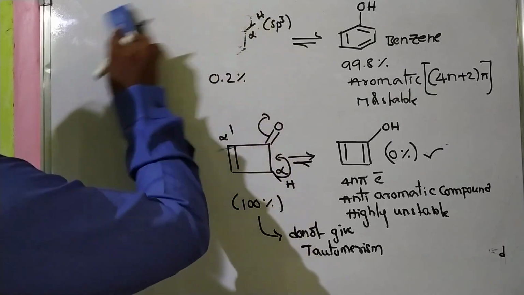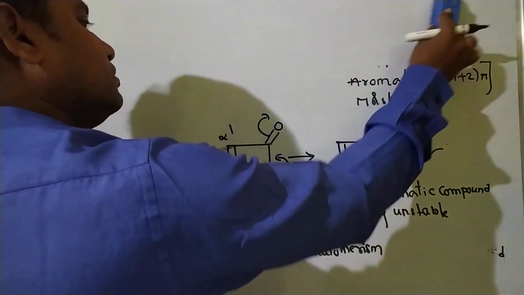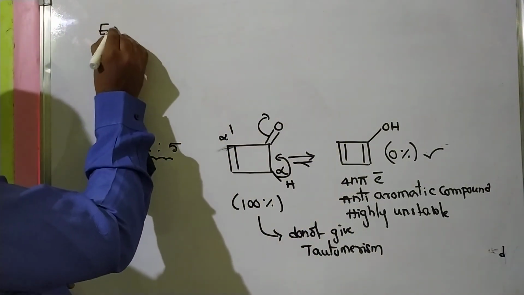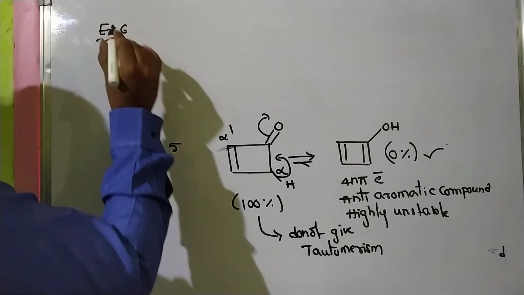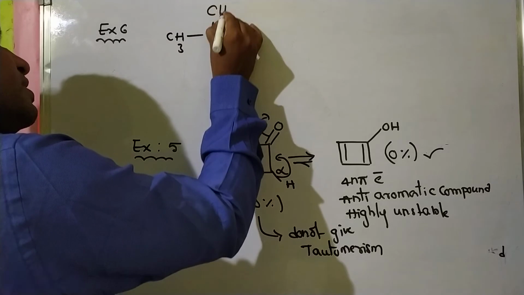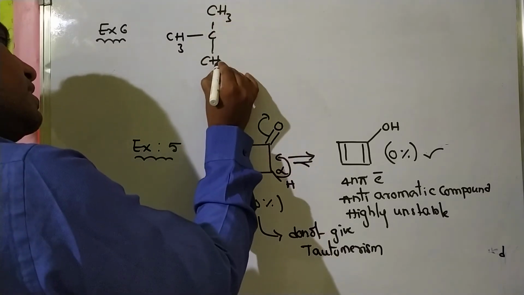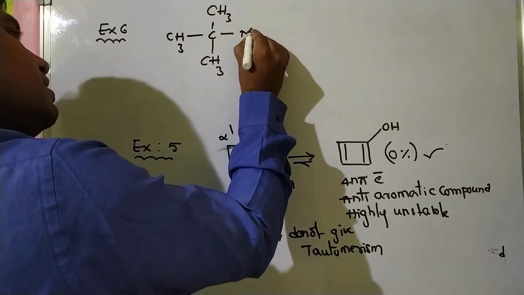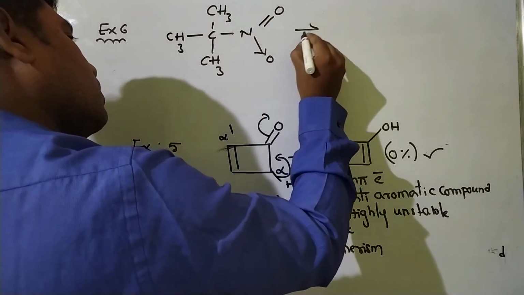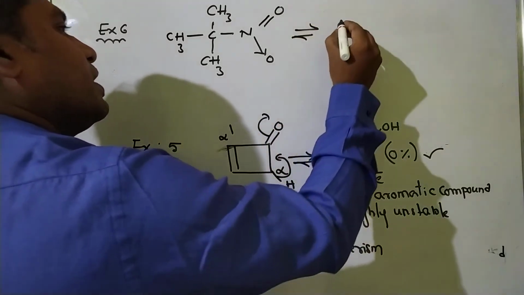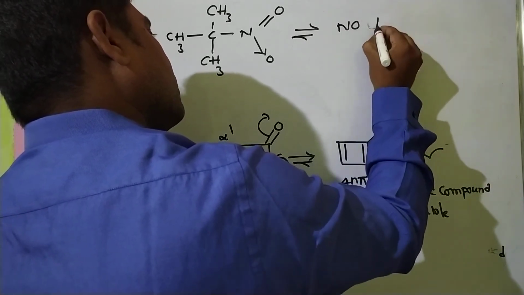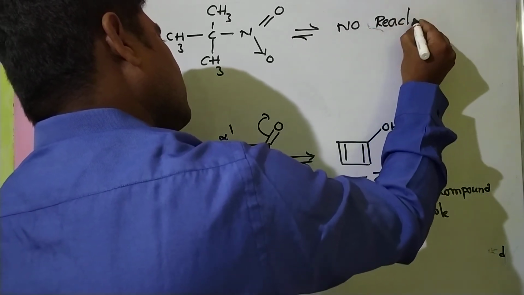Okay, next example. Next, example 6. CH3, CH3, CH3, N double bond O, O. Here no product, no reaction. Why no reaction?